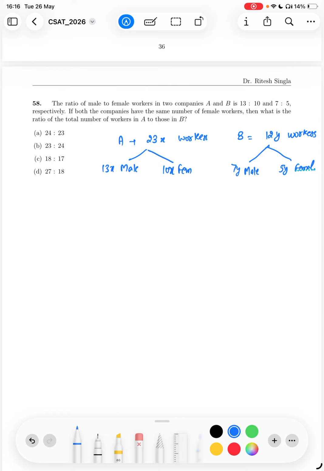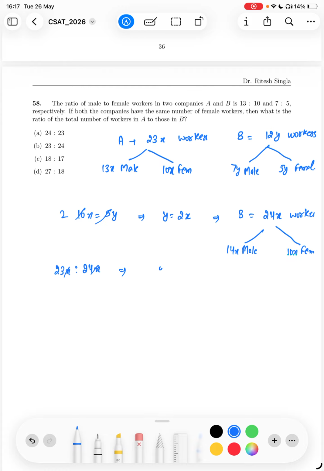If both the companies have the same number of female workers, so 10x is equal to 5y. This implies y is equal to 2x. This implies B has 24x workers, out of which 14x is male and 10x is female. What is the ratio of the total number of workers in A to those in B? So it is 23x ratio 24x. So basically 23 ratio 24. So option B is correct.